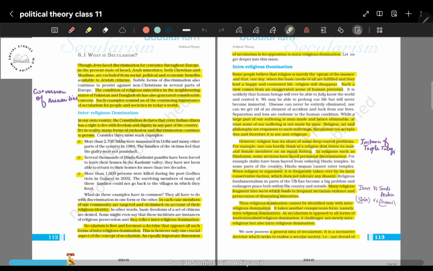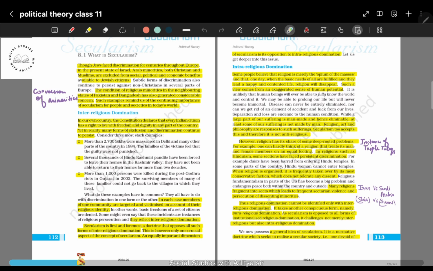Secularism is the doctrine that opposes such forms of discrimination based on inter-religious and inter-faith identity. Secularism opposes this view: even though people belong to different religious faiths and communities, they are not to be treated differently based on their religious identity, because each and every person has the right to follow their own religion. This is mentioned in the Indian Constitution as well. So secularism is first and foremost a doctrine that opposes all such forms of inter-religious domination.